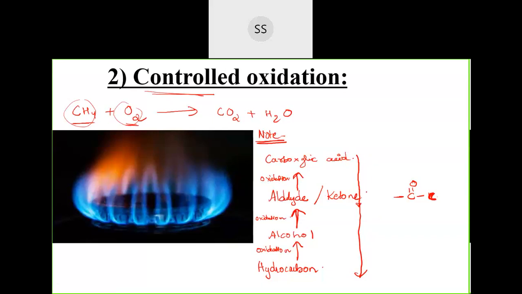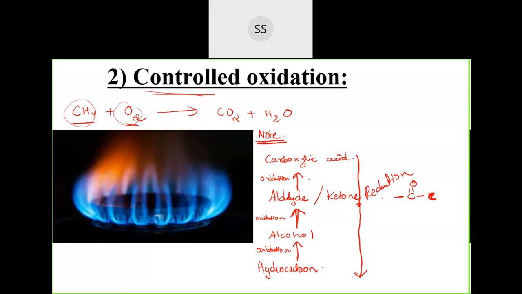So from carboxylic acid to hydrocarbon it's reduction, and from hydrocarbon to carboxylic acid it is oxidation. This hierarchy you need to remember. That's what I told you: we are going to do controlled oxidation and get different varieties of products.